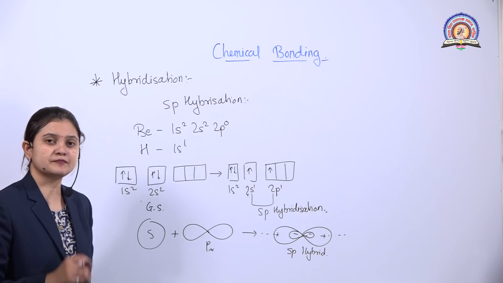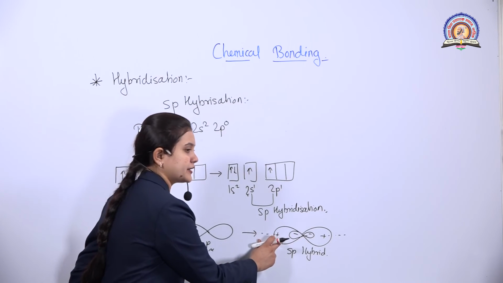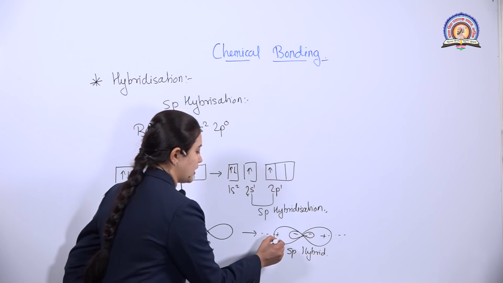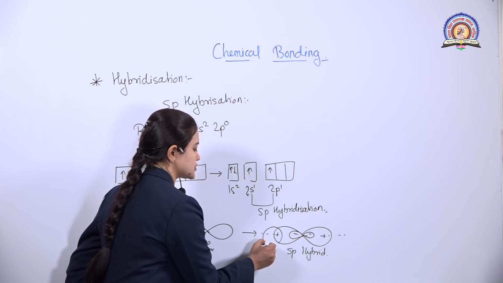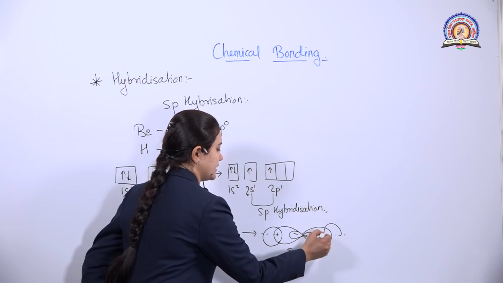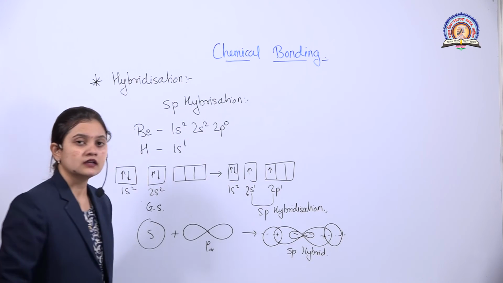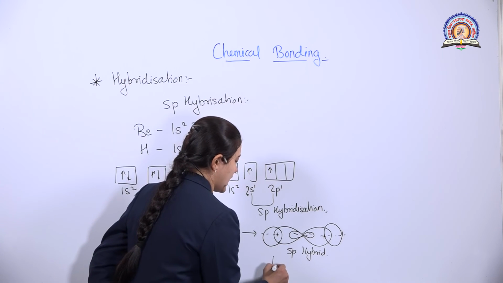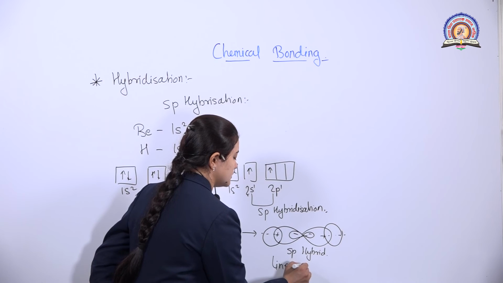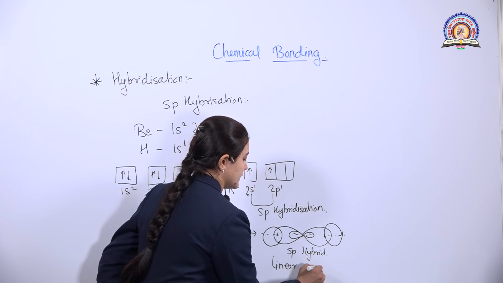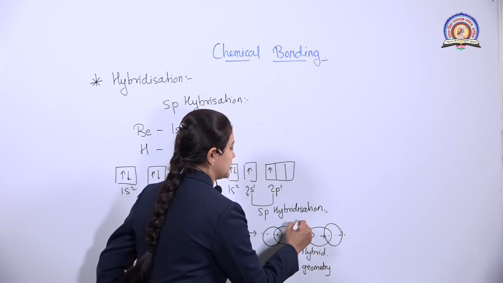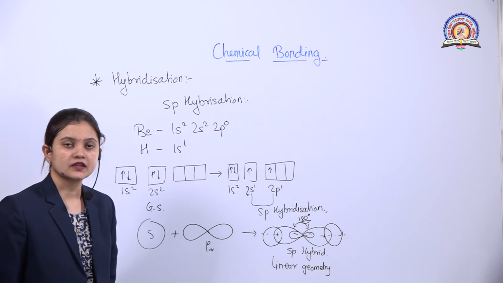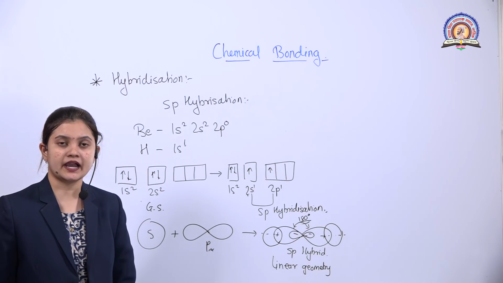These sp hybrid orbitals have 1 electron in one lobe and another electron in the other lobe. After that, hydrogen will share its 1 electron with the sp hybrid orbital. So it will have the linear geometry and the bond angle will be 180 degrees. Is it clear? This is for the sp hybridization.